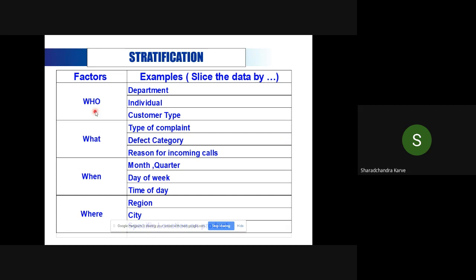So for example, who means you can ask which department, which individual, which customer type. What means what type of complaint, defect category, reasons for incoming calls, etc. If you look at the total analytics nowadays, what is very popular in the industry or in the institutes, the whole of analytics is based on the tool called stratification. You must have come across the fancy advertisements by management institutes that we have an analytics course.